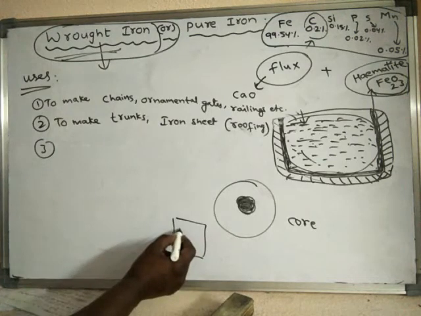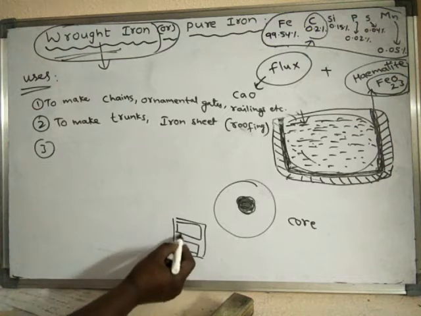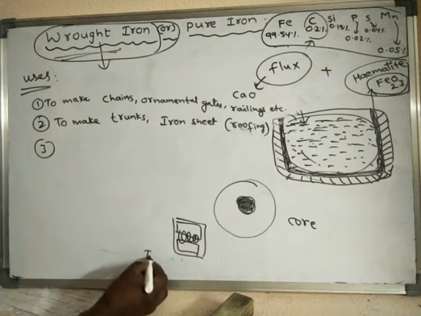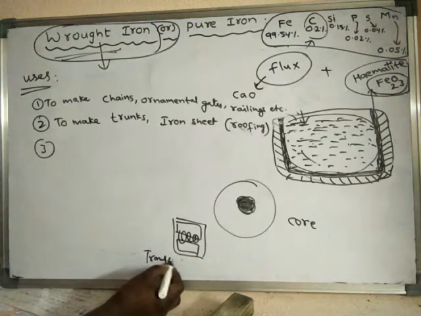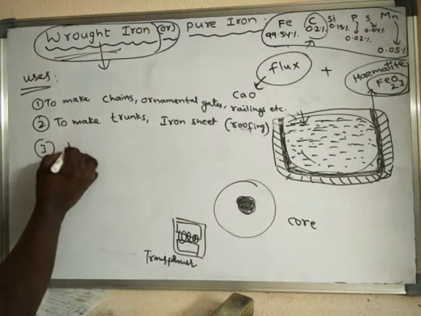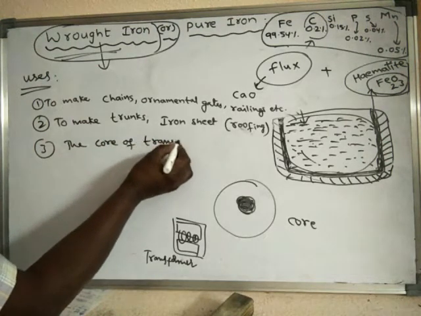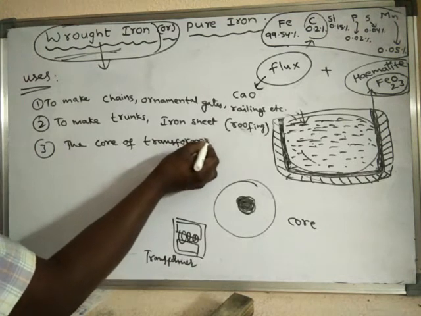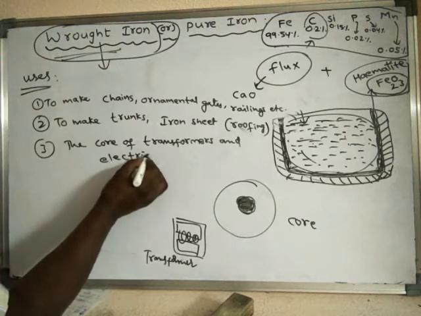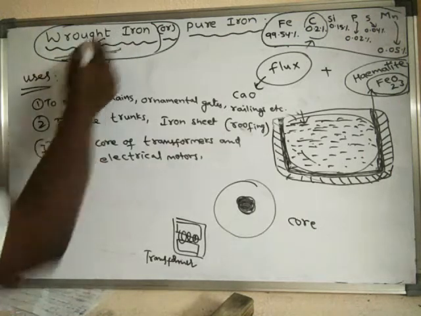Transformers contain materials like this. The core, the central portion of the transformer, and the core of electrical motors are made up of wrought iron.